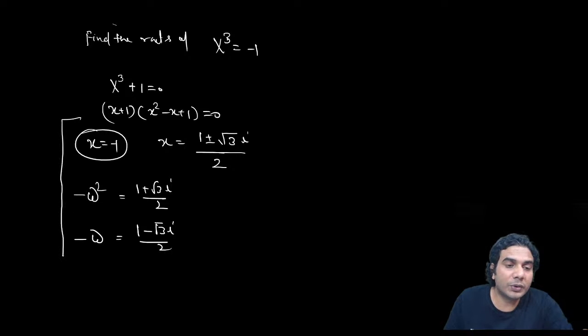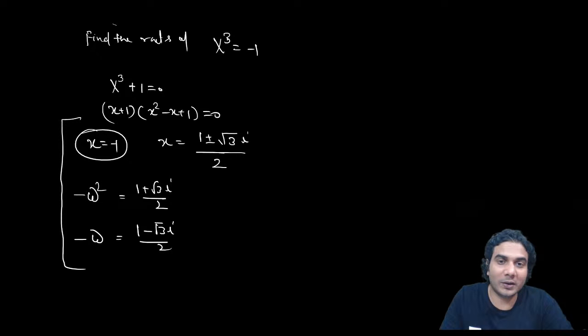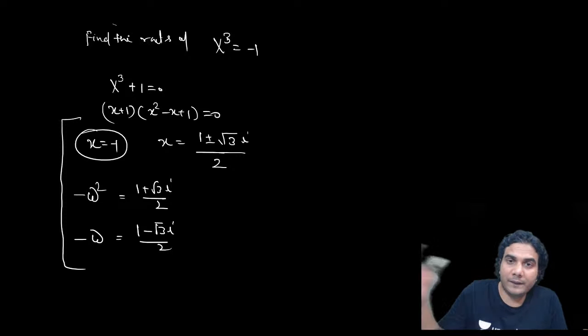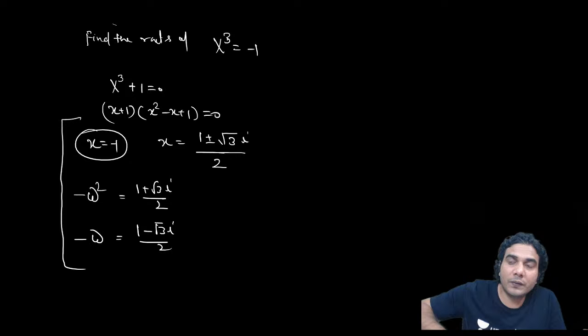So basically the cube roots of 1 were 1, omega and omega square, and the cube roots of minus 1 are minus 1, minus omega, minus omega square. All right, just put a minus sign in front of all the roots. That is valid in any such equation whose degree is odd. Like if you write x raised to 5 is equal to 1, then you get 5 roots of this equation, and then you solve x raised to 5 is equal to minus 1.